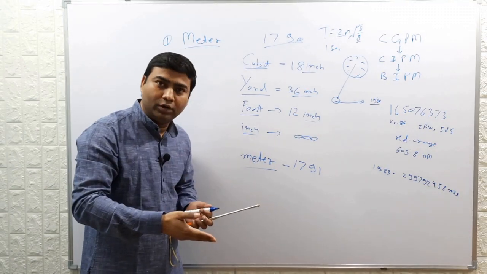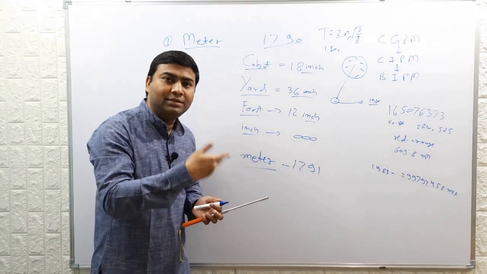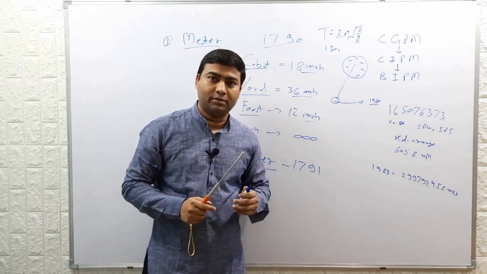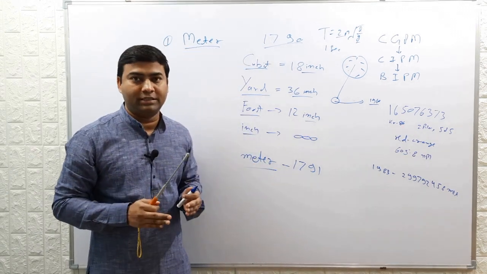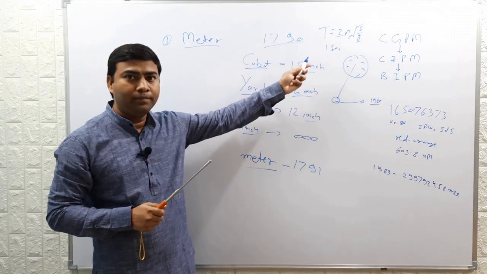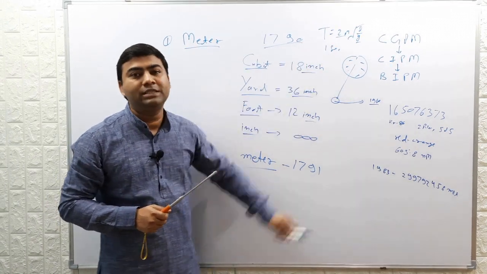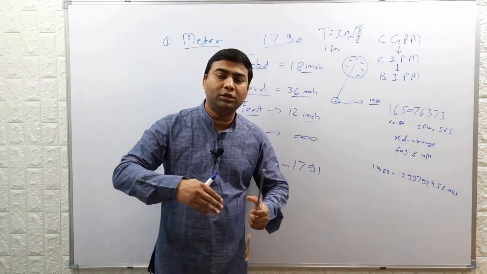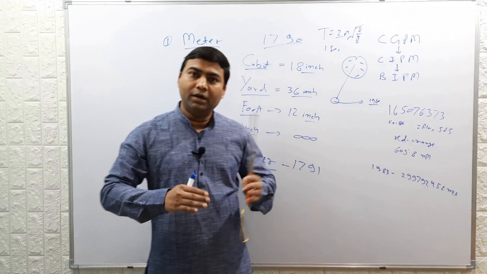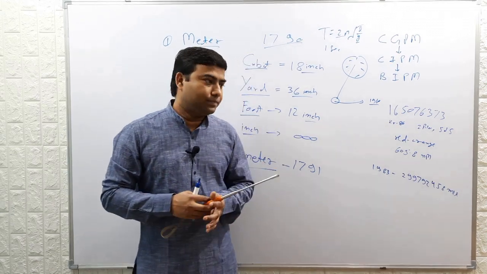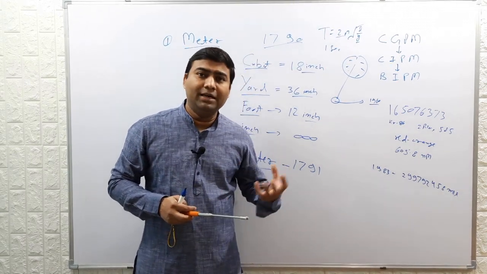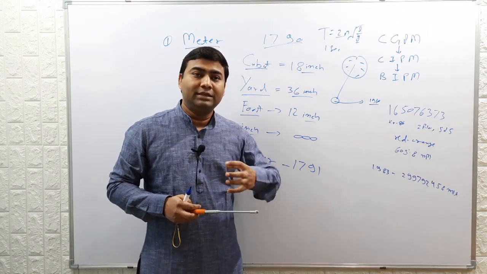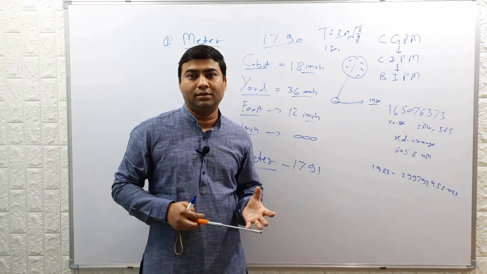That length of pendulum was proposed to be equal to 1 meter, to define the 1 meter distance. Length of pendulum having time period 1 second, that was a proposal. We know that G is not uniform throughout the earth, because the basic idea of the new metric system of units was that the system should be universal.